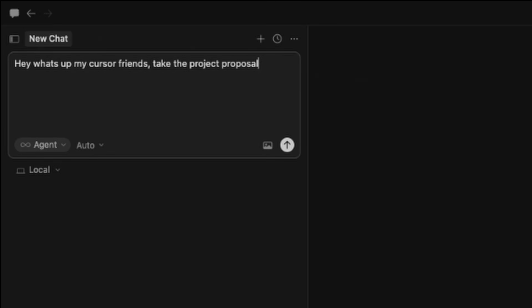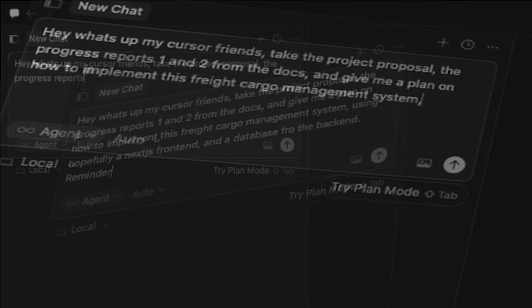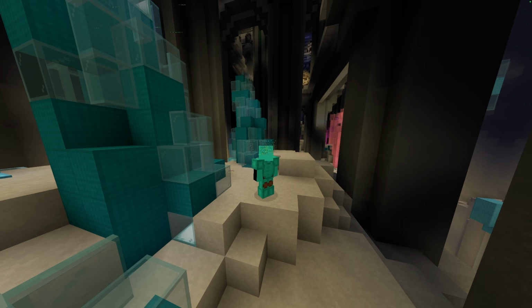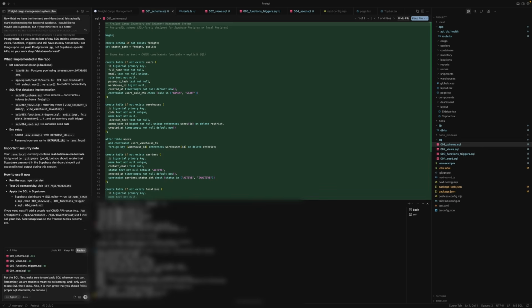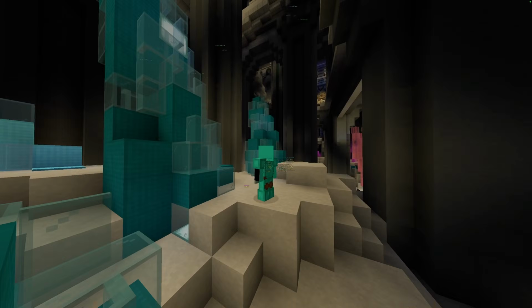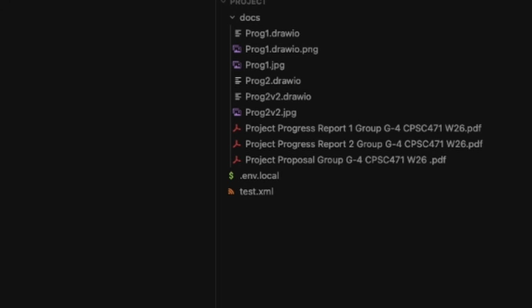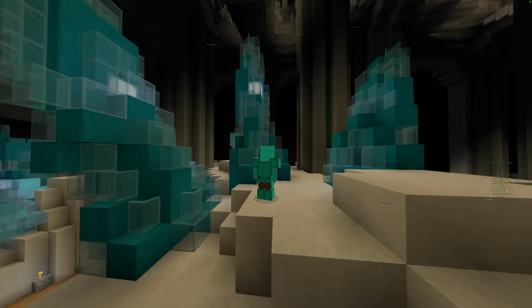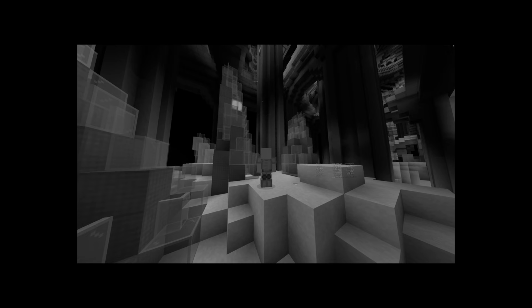So the first thing I did was feed it the project proposal and both progress reports and asked it to give me a full implementation plan. Next.js frontend, Supabase for the database layer, and as much raw SQL as possible because, again, this is a database class. I was expecting a little bit of pushback. I was expecting maybe it wouldn't be able to handle all these files. And no, it just did it.